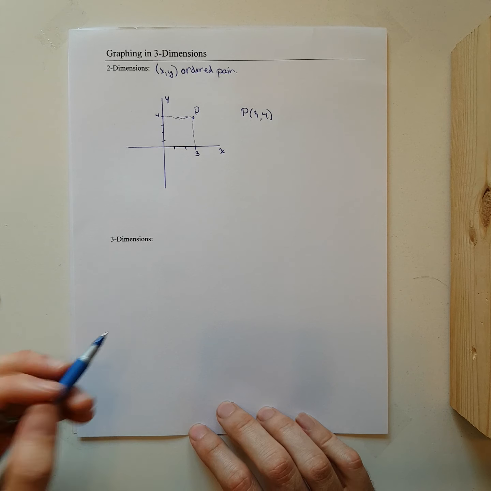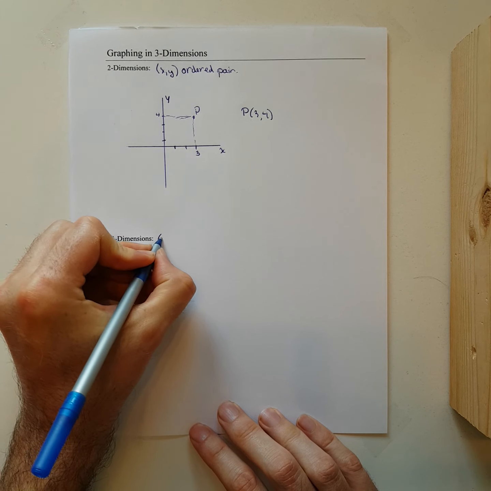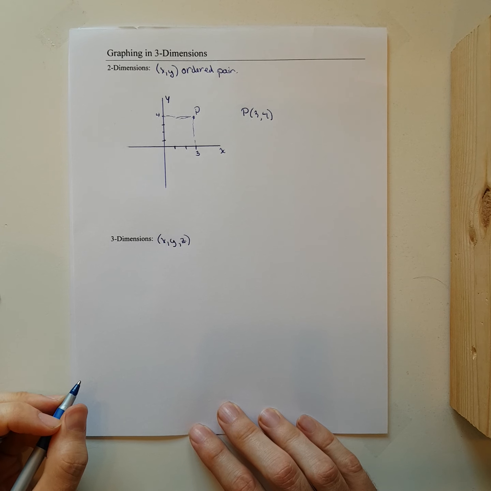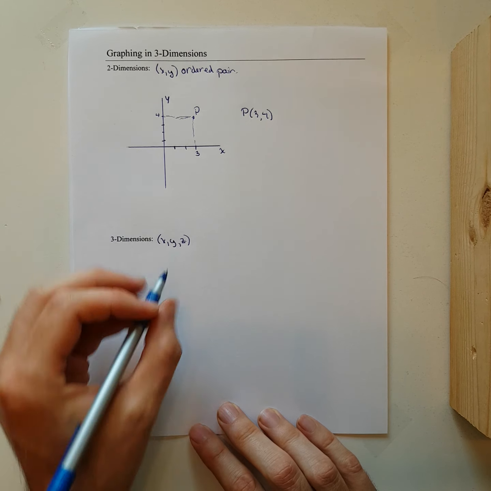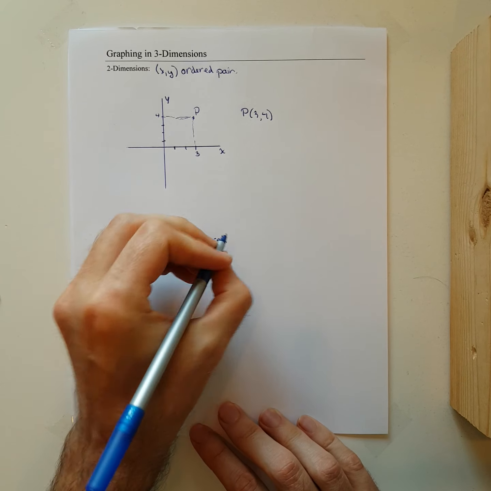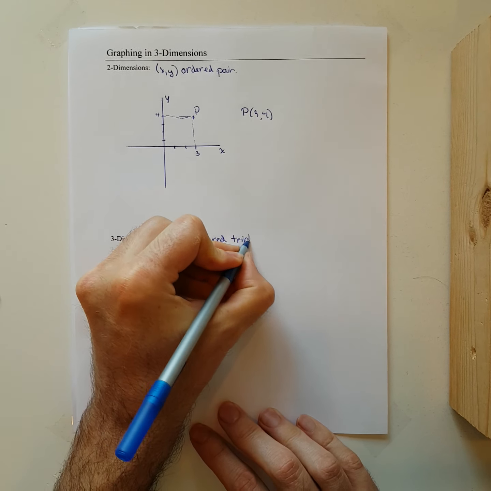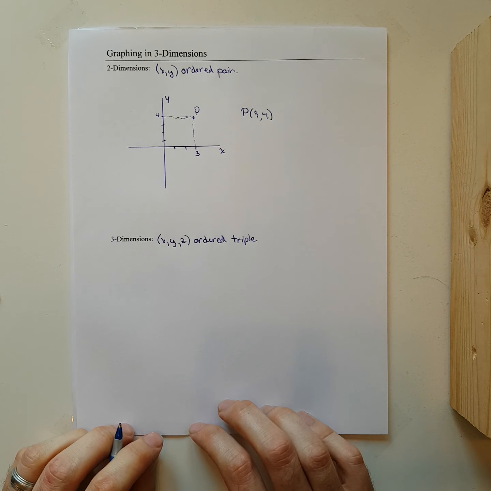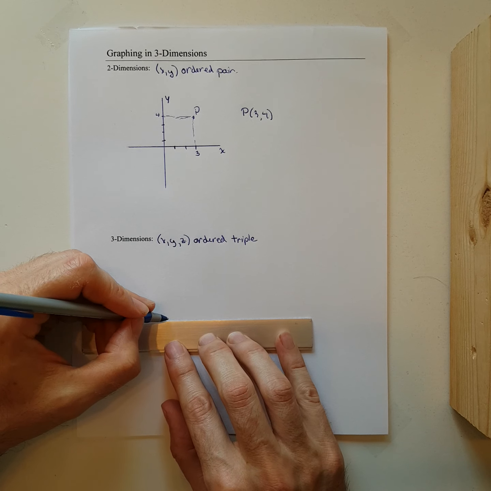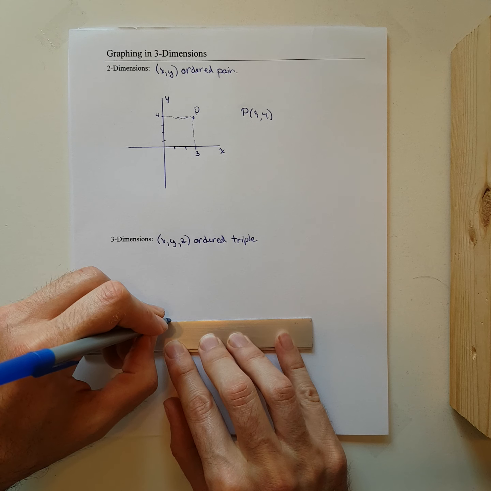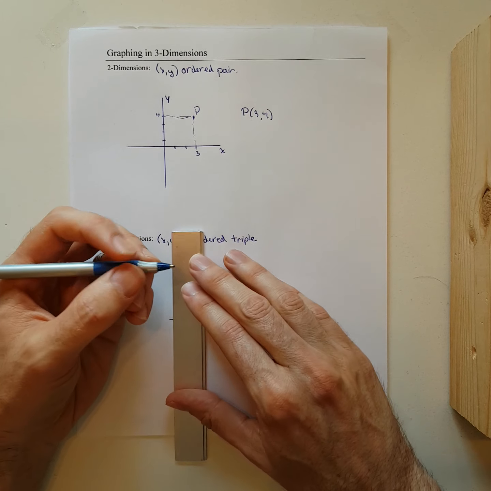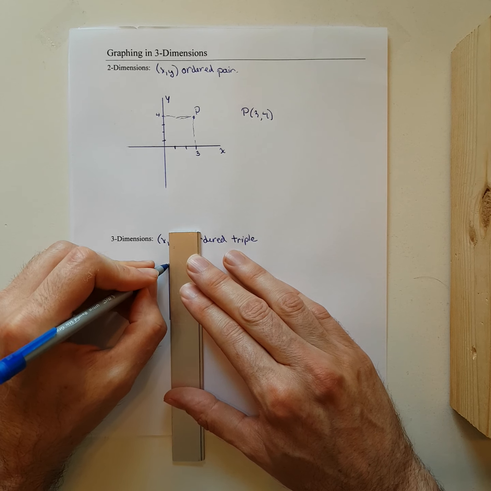In 3 dimensions, we do a very similar idea here. We now have, though, what we call an ordered triple, because we want to be able to move in 3 directions. So we call it an ordered triple. Again, the idea ordered means that the numbers are in a particular order, triple meaning that there are 3 values there. So my first direction here, we still have horizontal, and we still have vertical.